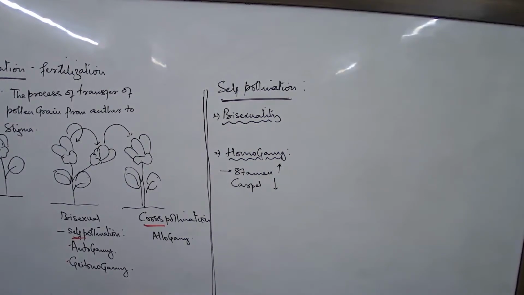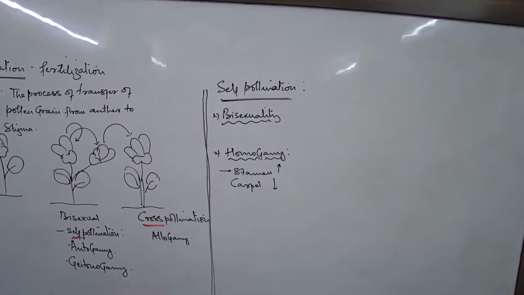Just wasted. So whenever we are talking about why is cross-pollination uneconomical, these are some of the points that you have to write down. Why is cross-pollination uneconomical? It is uneconomical because the plant has to utilize or lose so much of its nutrients. The method is uneconomical because the plant has to waste so much of its energy and nutrients in the process of making the pollen, in making the flower big enough, prominent enough, brightly colored, scented, with nectar, etc.